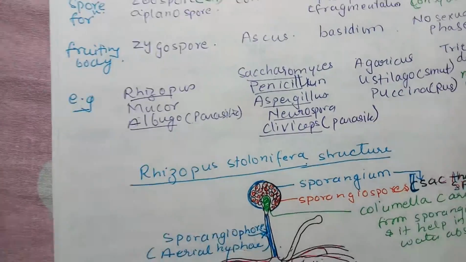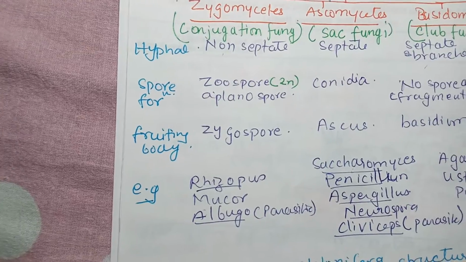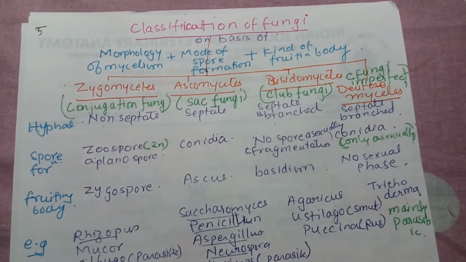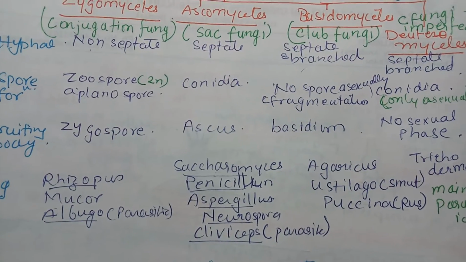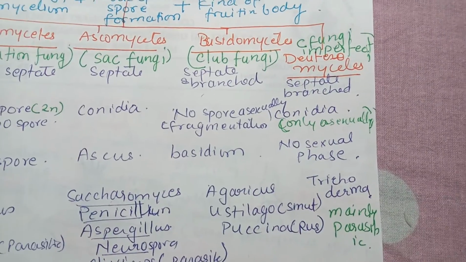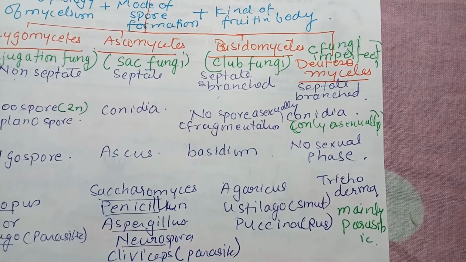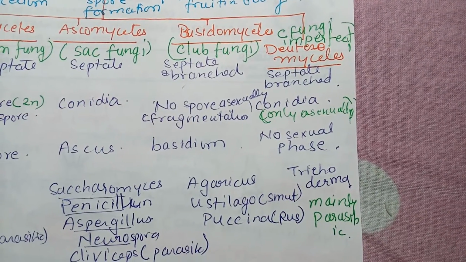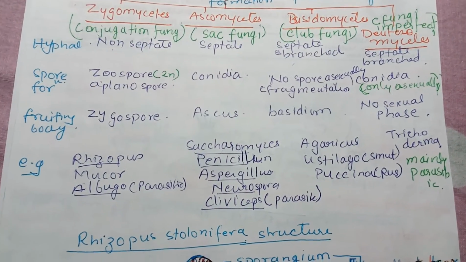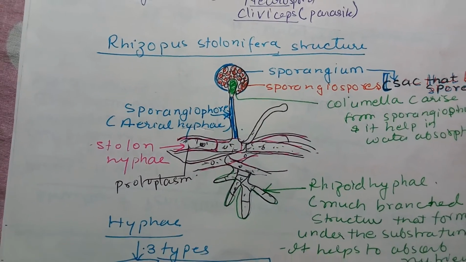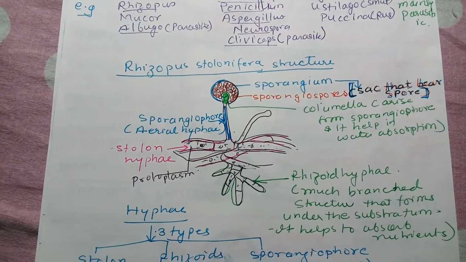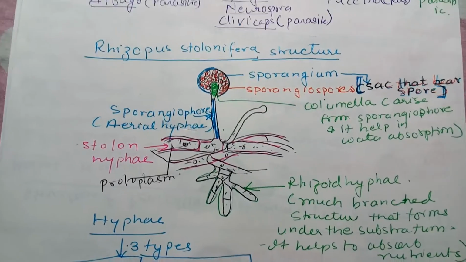And then examples: in Zygomycetes, Rhizopus, Mucor, Albugo, which is a parasitic fungus; Ascomycetes, Saccharomyces, Penicillium, Aspergillus, Neurospora, Claviceps; Basidiomycetes, Agaricus, Ustilago, Puccinia; and Deuteromycetes, Trichoderma. Now we will see the structures. I'll be discussing only a few common fungi structures from each class.